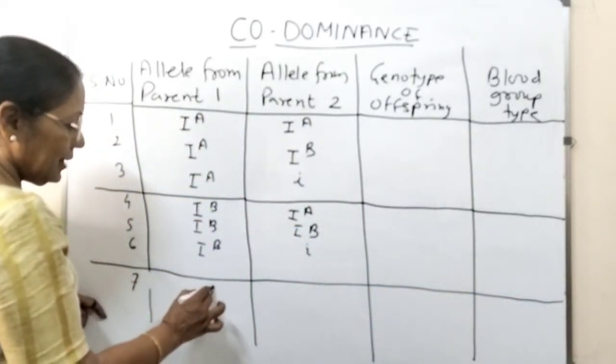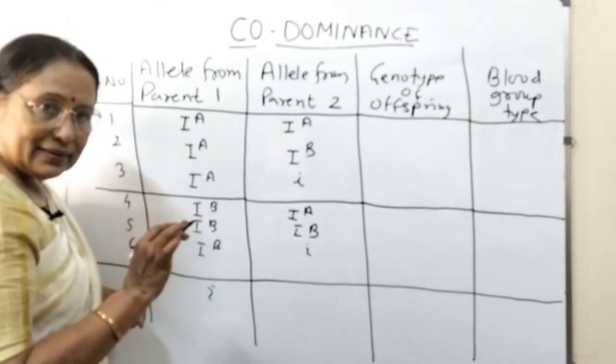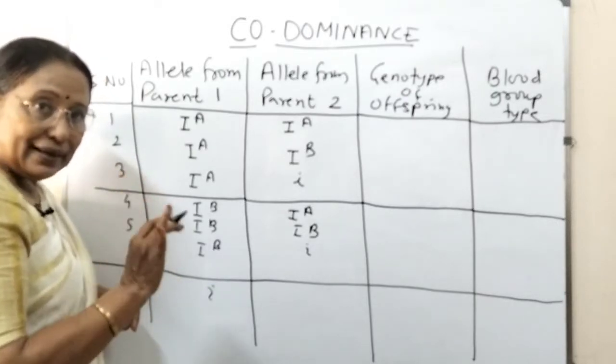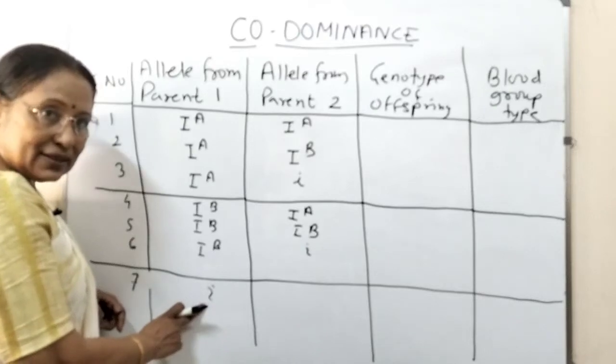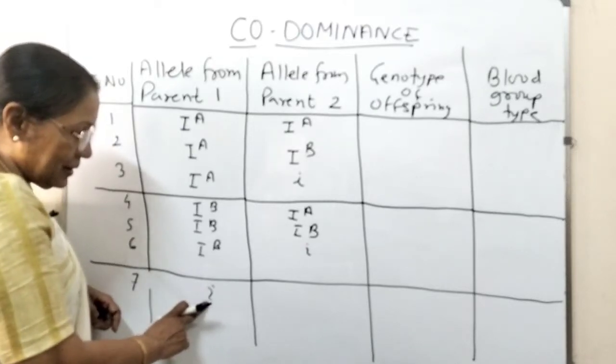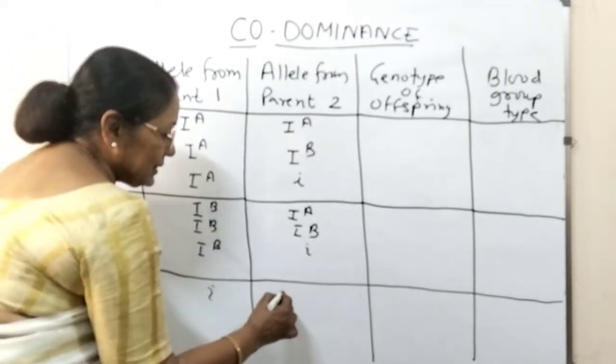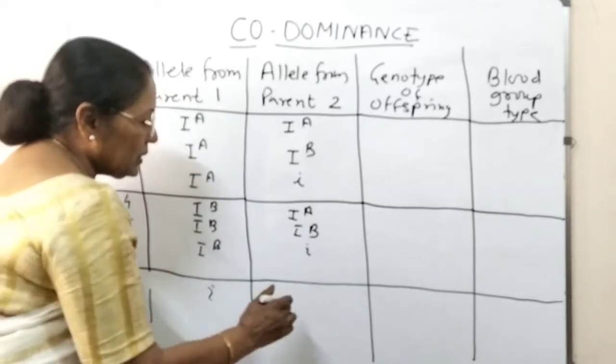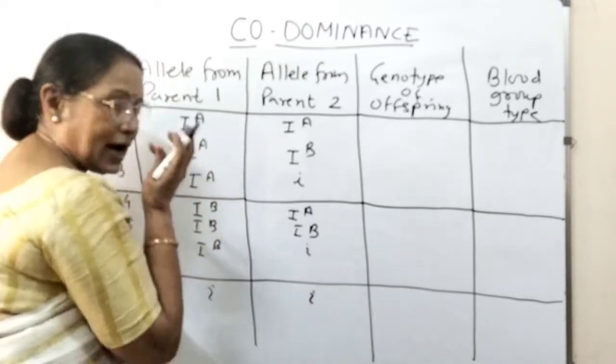Then the last one, that is i, 7th. यहाँ पे small i ही लिखते हैं, capital I लिख के O नहीं लिखते हैं. Don't do this mistake, ना? So this is i. The next one, now the other one also i.